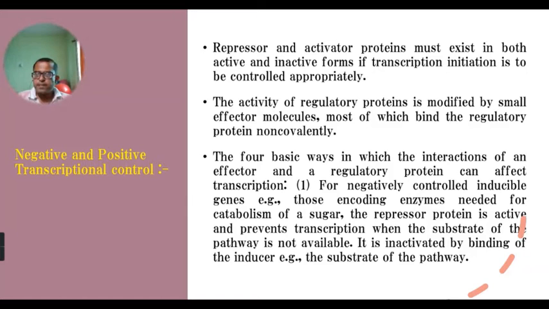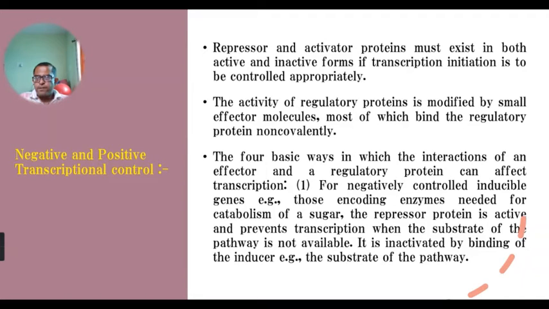When these proteins are present in inactive form, they are not performing their functions, meaning gene expression takes place. When the repressor protein is in active form, the gene expression process is totally stopped. When the activator protein is in active form, gene expression is taking place. So the effector molecule decides which condition is there. Now there are four basic ways in which the interaction of the effector and a regulatory protein can affect the transcription.